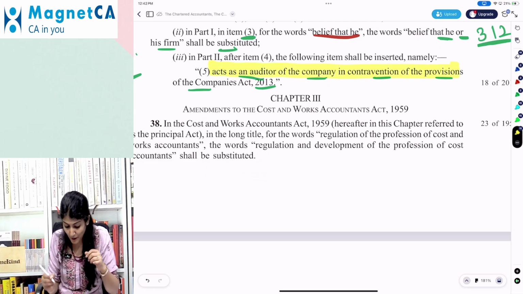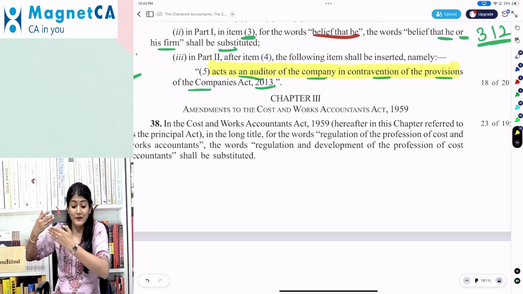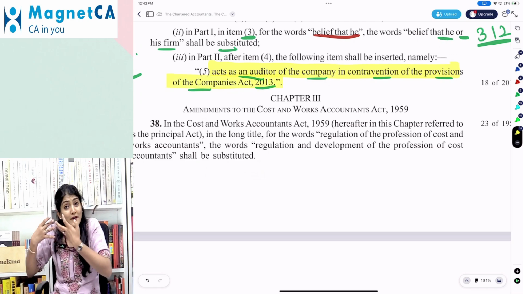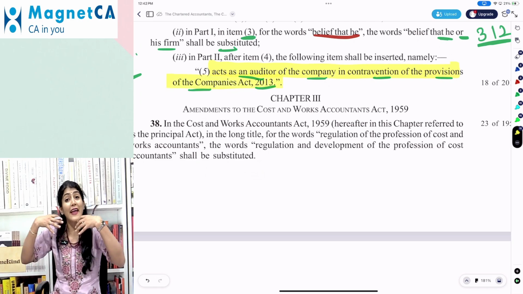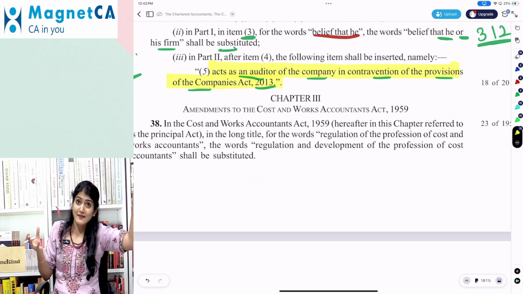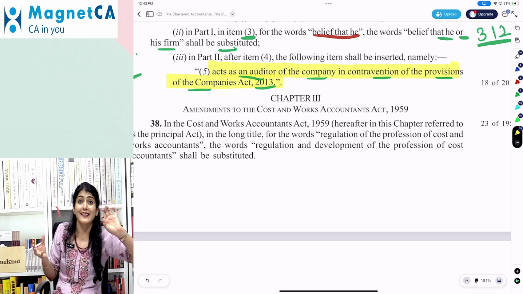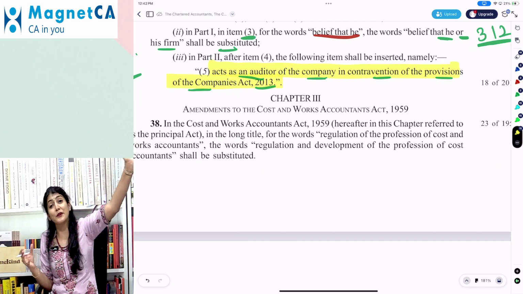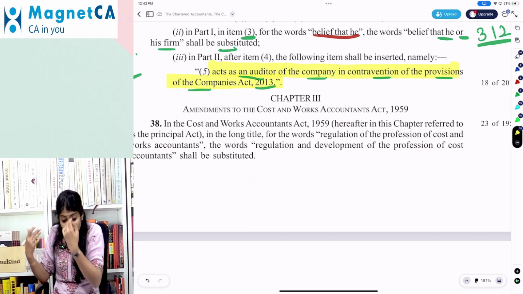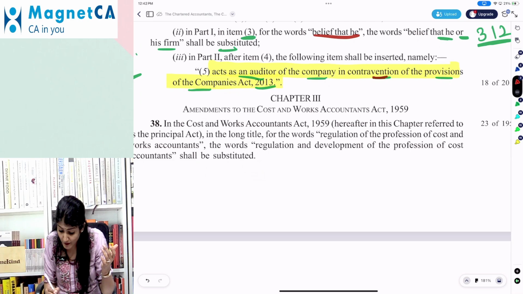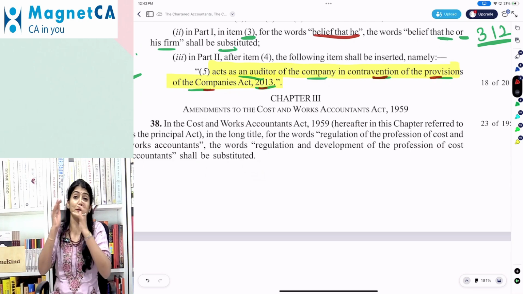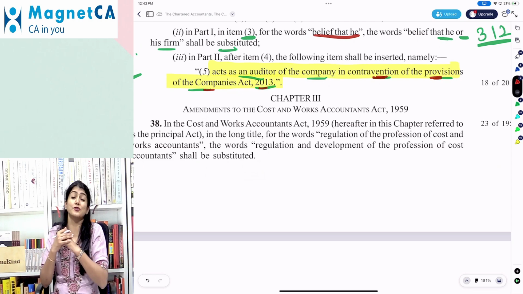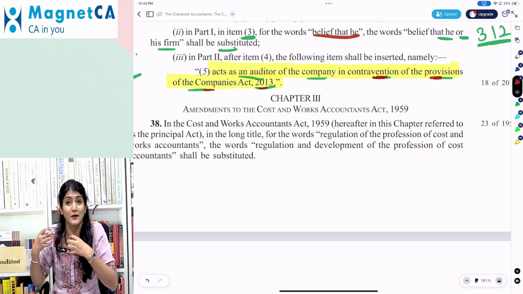He is guilty of professional misconduct if he acts as an auditor of a company in contravention, non-compliance, of any of the provisions. So clause 9 is specific to section 139 to section 141 or any other law pertaining to the appointment of the auditor. This new clause is talking about the contravention of the provisions of the entire Companies Act 2013. It acts as an auditor of the company in contravention of the provisions of the Companies Act 2013.